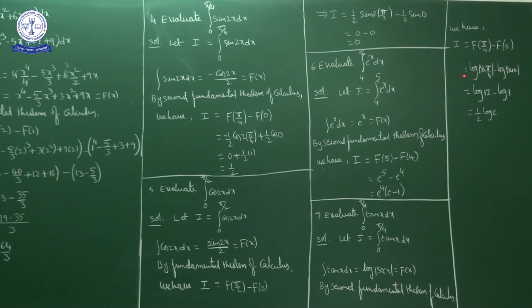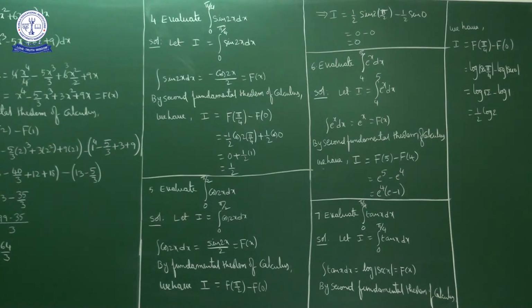Log mod secant pi by 4 is what? Root 2. So log of root 2 minus log of secant 0, which is 1. Log 1 is 0, so the negative part is 0. Log of root 2 we can write as log of 2 power 1 by 2, that we can write as 1 by 2 log 2.